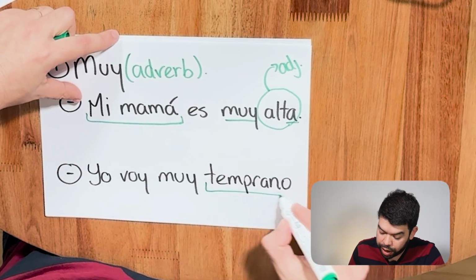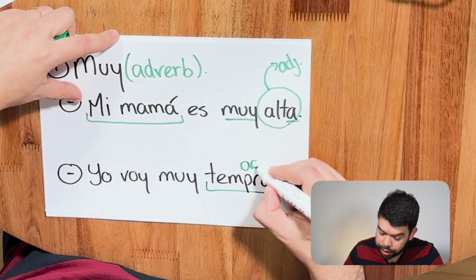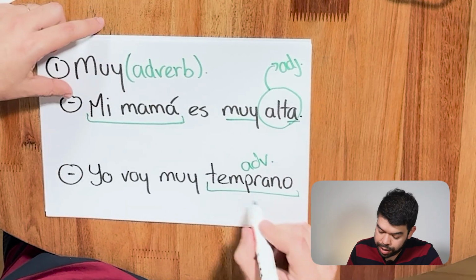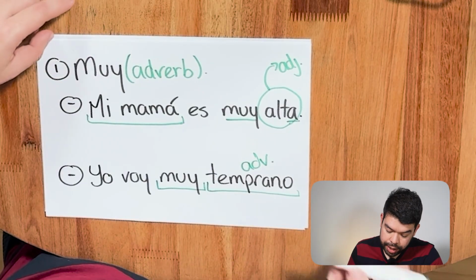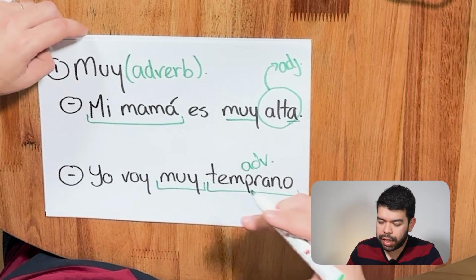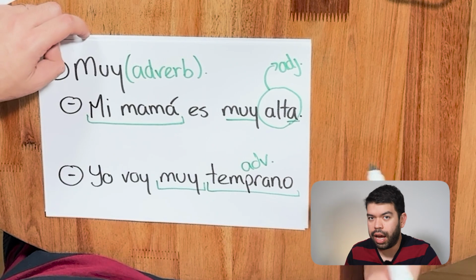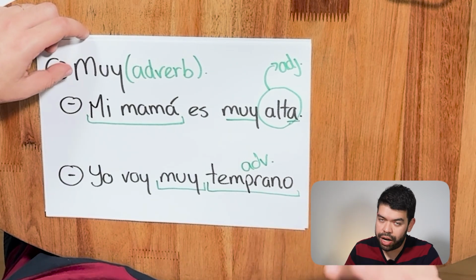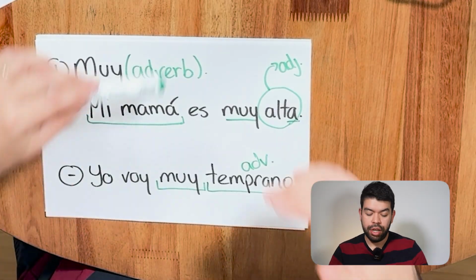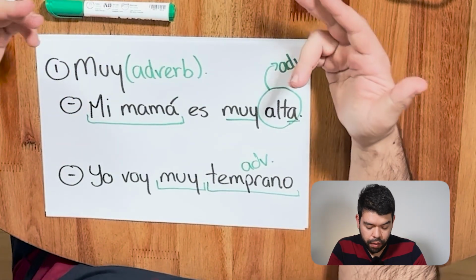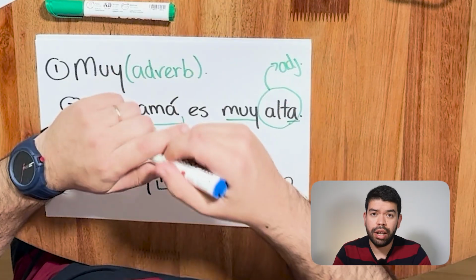In this case, we have an adverb here to describe how early we go. Temprano. We have muy here, that is an adverb again, to emphasize that it's not that I go early, I go very early, okay, or really early. So we have these examples that are pretty simple to understand the use of muy, okay. Let's do a little recap.